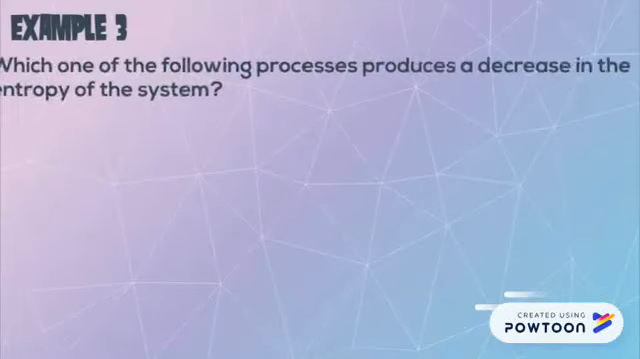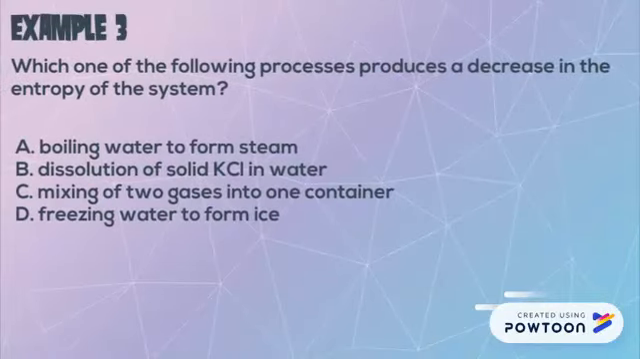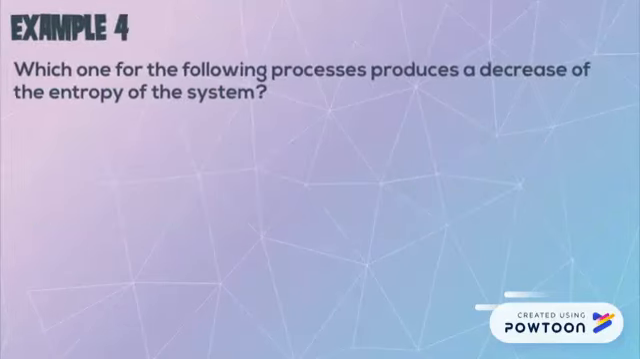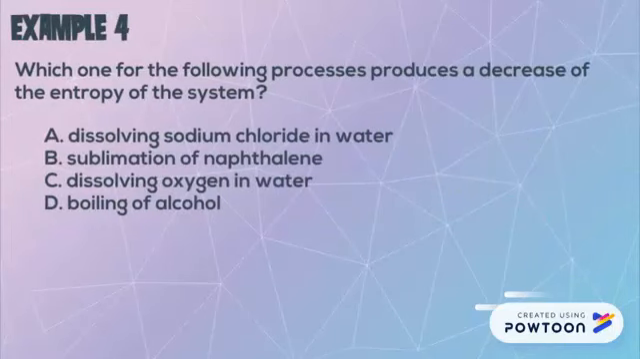For example number 3, we want to find a process where our entropy decreases. So we're looking at phase changes for this one. So we want to find a phase change that goes from a higher state to a lower state. Example, gas to a liquid. For example number 4, we are again looking for a decrease in entropy. So pause the video and see if you can determine which of these has a decrease in entropy.